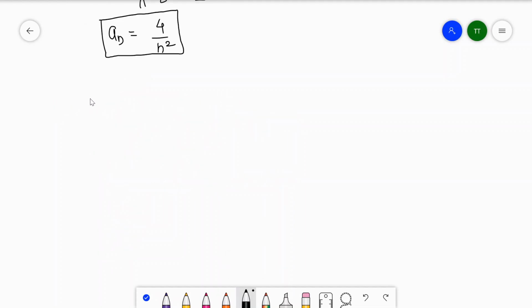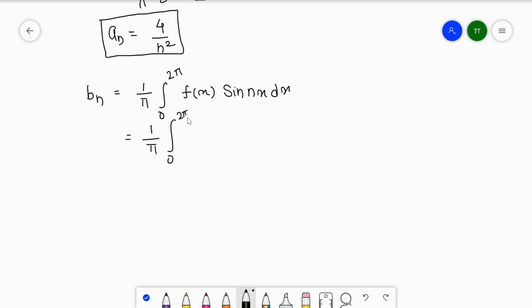Now to find the next value, that is the value of bn. bn is equal to 1 upon pi, integral from 0 to 2 pi of f of x sine nx dx. Again, integration of a function with sine. So integral from 0 to 2 pi, where f of x is x square, x square sine nx dx. And when you do the u dot v integration, first u is the function x square.